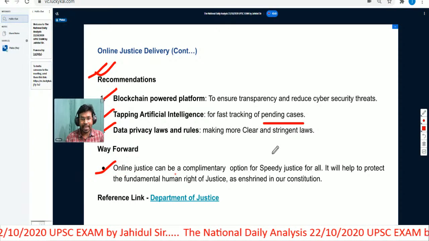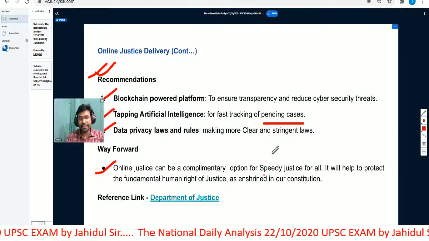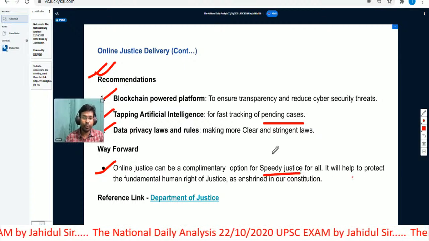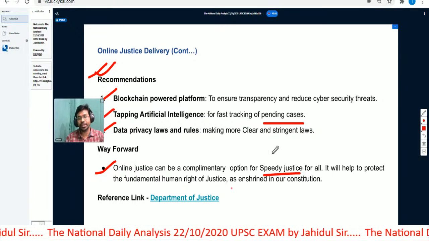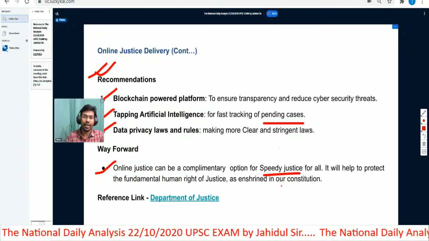Then what are the way forwards? Online justice can be a complementary option for speedy justice for all. It will help to protect the fundamental human right of justice as enshrined in our Constitution.